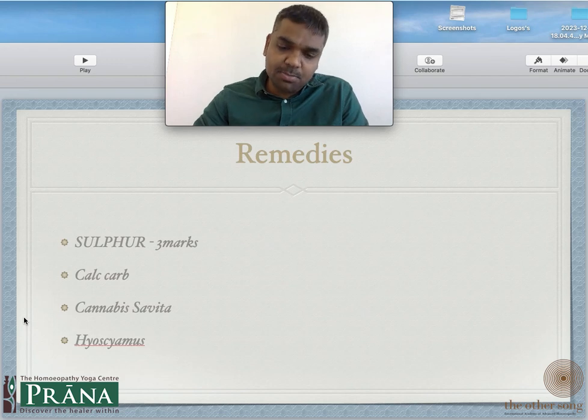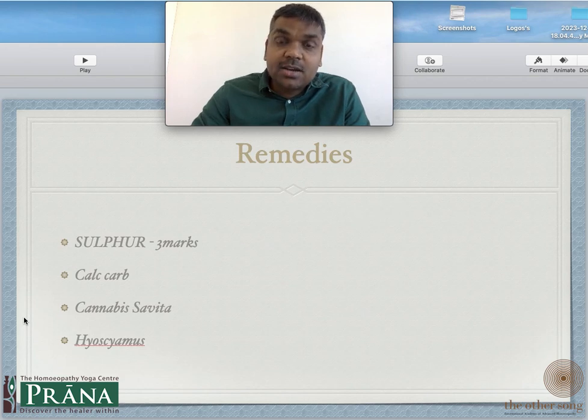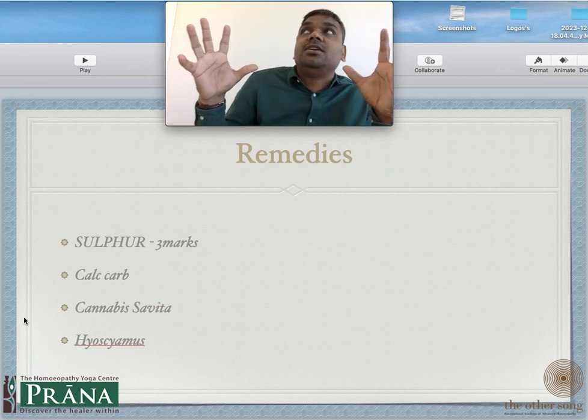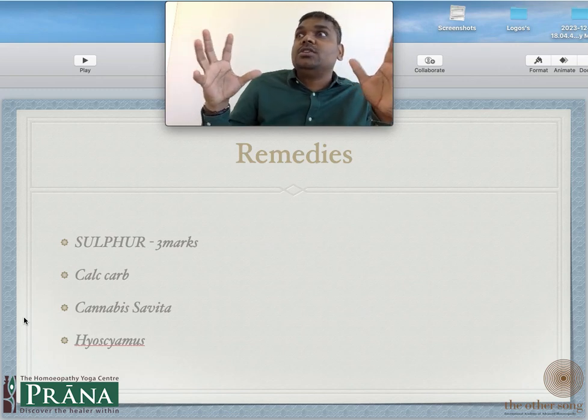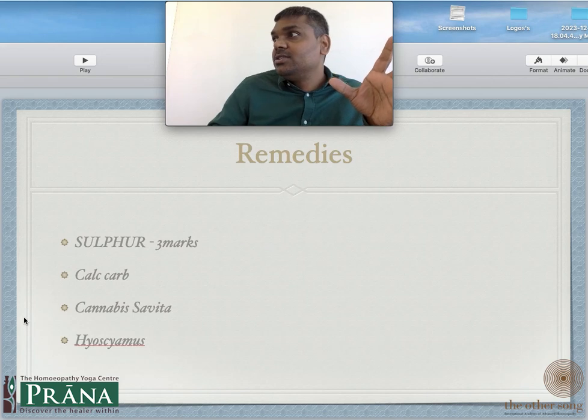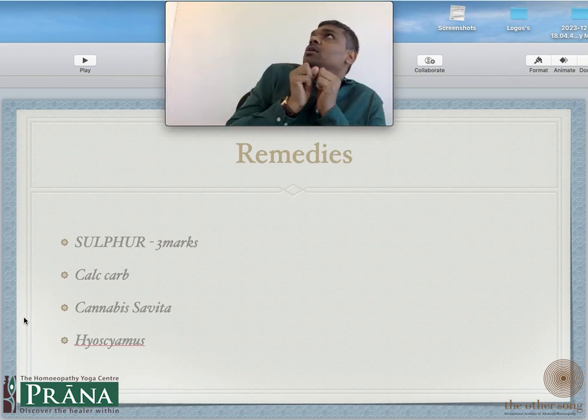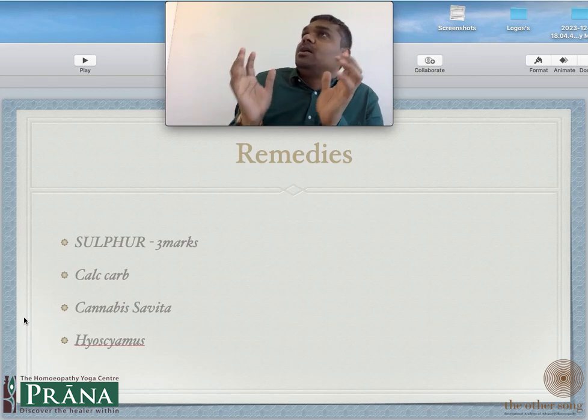In Hyoscyamus, the important thing is they are very suspicious that things are going to change and things are going to harm them and things are going to kill them. So they are always imagining that something has changed here. This chair that I can see is now turning into a monster. Now this monster will come and kill me. Oh my god, what is going to happen now?